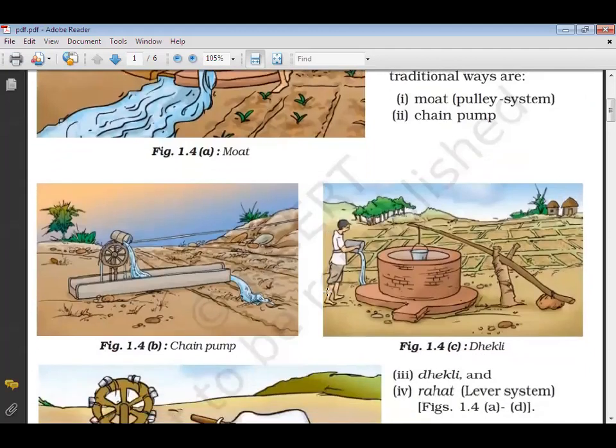Another one is dhekli. Divisions are being made here, so when you put water here, it passes through all the divisions and goes to the entire field. That is called dhekli. If you use the pump, we call it a chain pump, and this is the moat, pulley system.